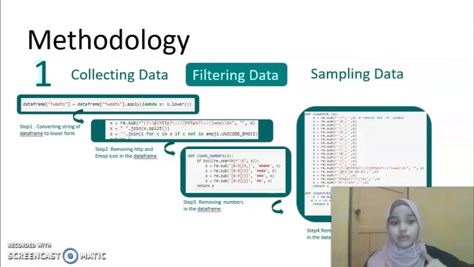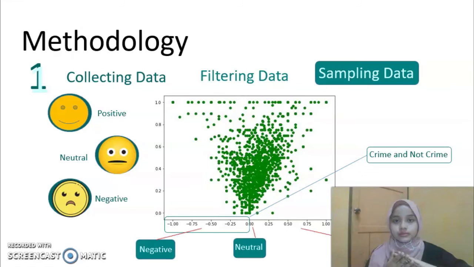So the first step, we need to convert the data frame into lower case. The second one, we need to remove HTTP links, emojis, and so on. The third one, we need to remove numbers. And the last one, we need to remove punctuation like question marks, hashtags, slashes, and so on. So for this step, we can have clean data compared to the previous data.